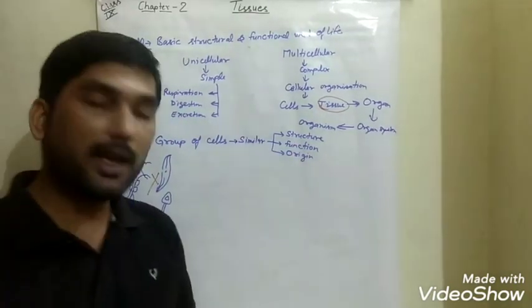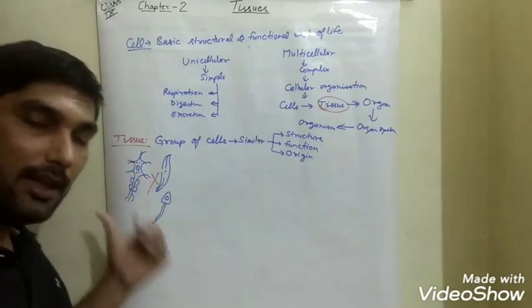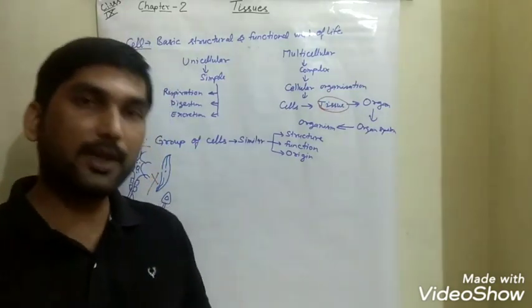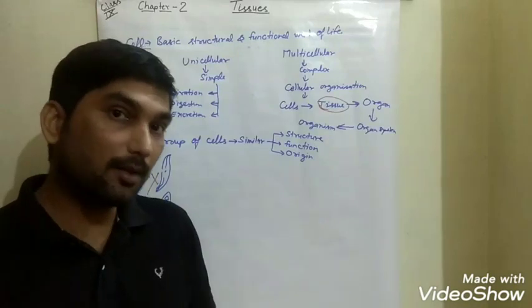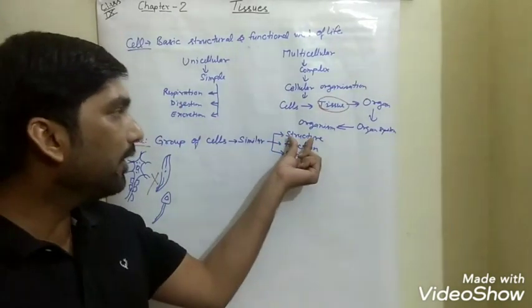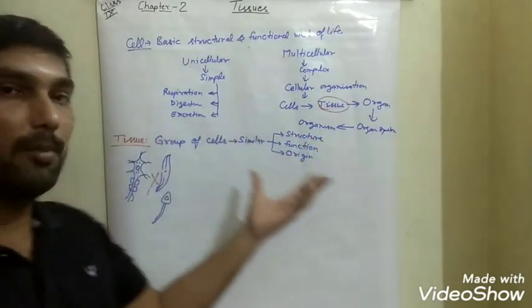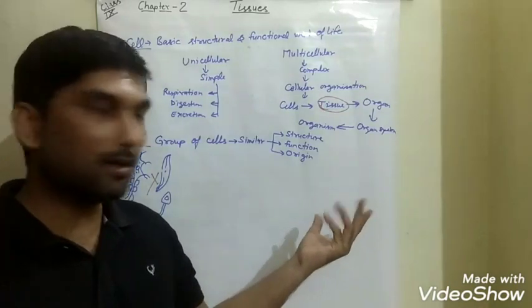Like the neurons, the nerve cells, form a specific tissue in our body known as nervous tissue or nerve tissue. All the neurons which are similar in structure form a tissue known as nervous tissue.